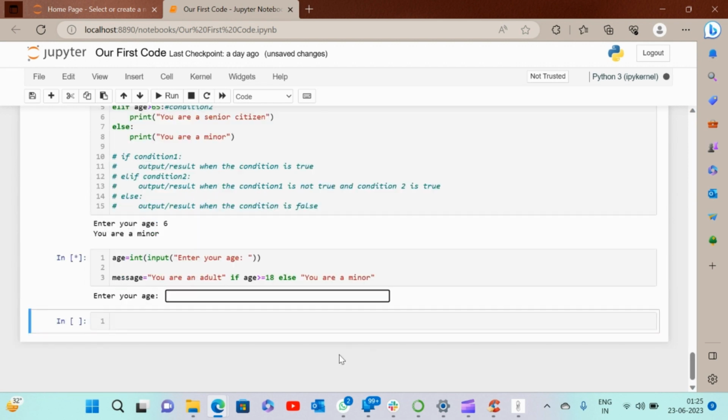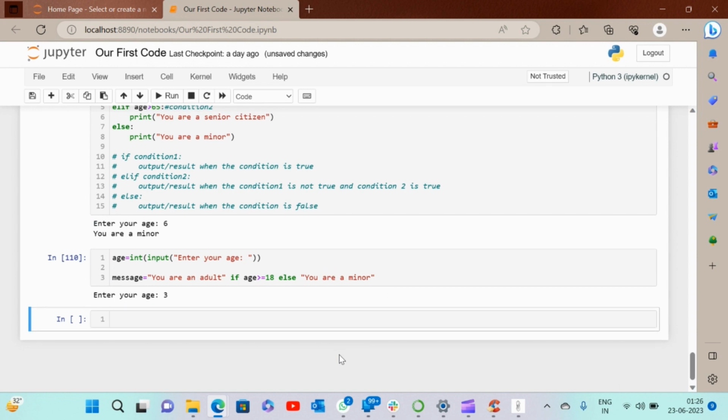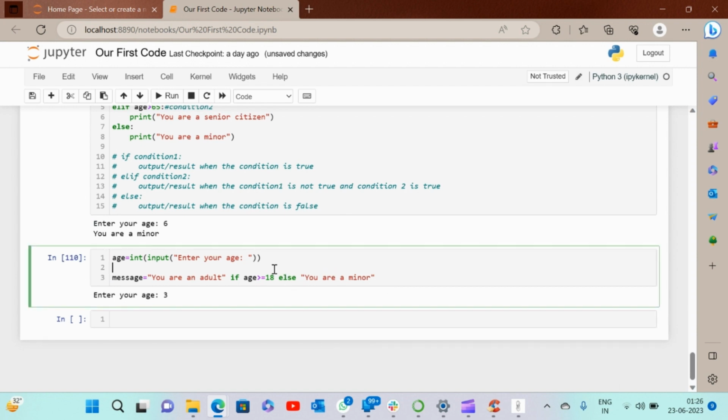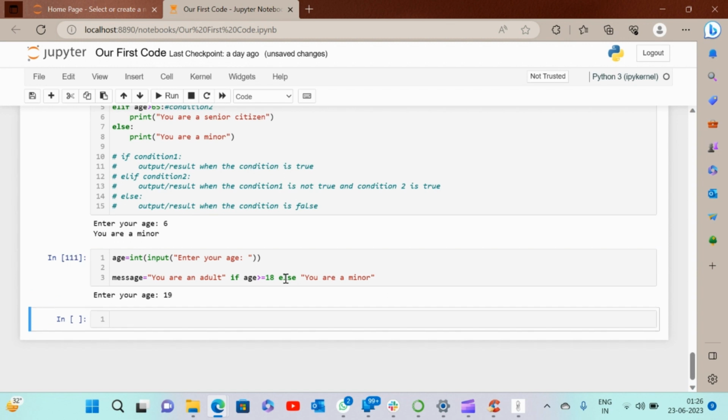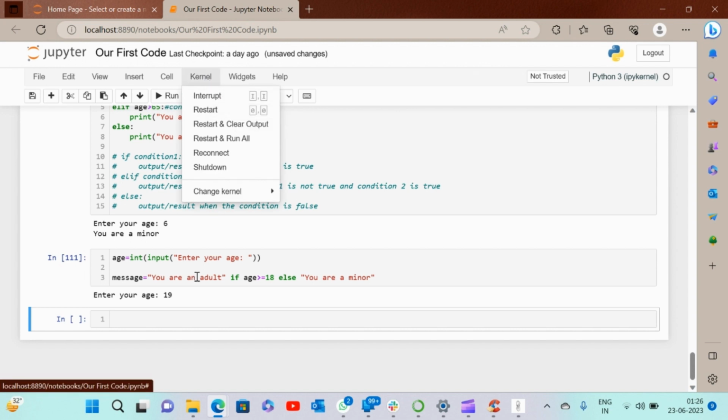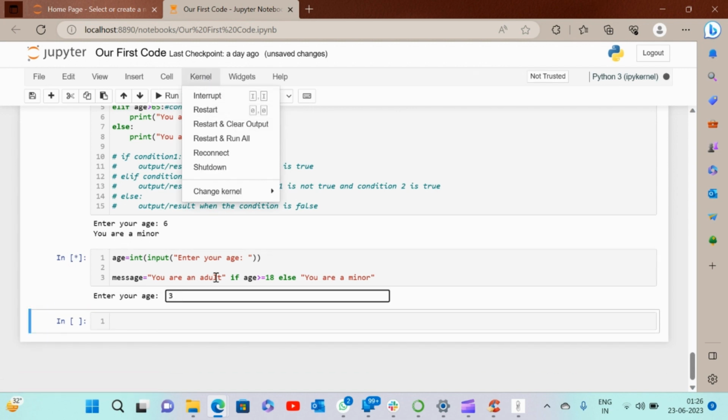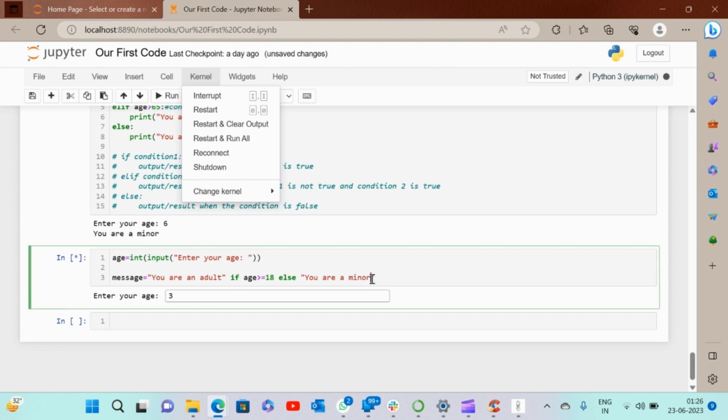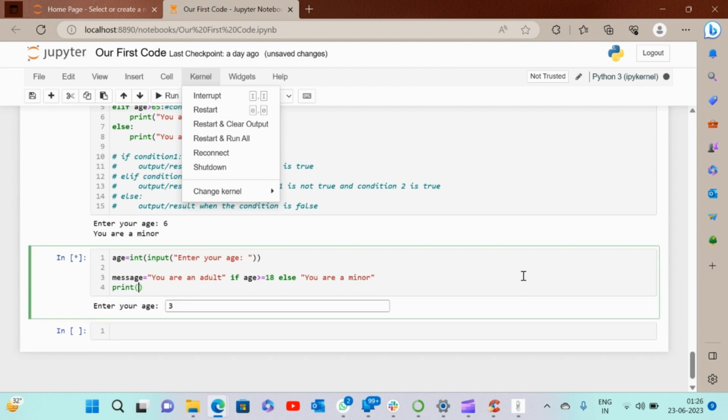So let me just run this. So if I type 3, so let me just restart the kernel. Okay, so what has happened there is we have not printed anything. So let's print it.